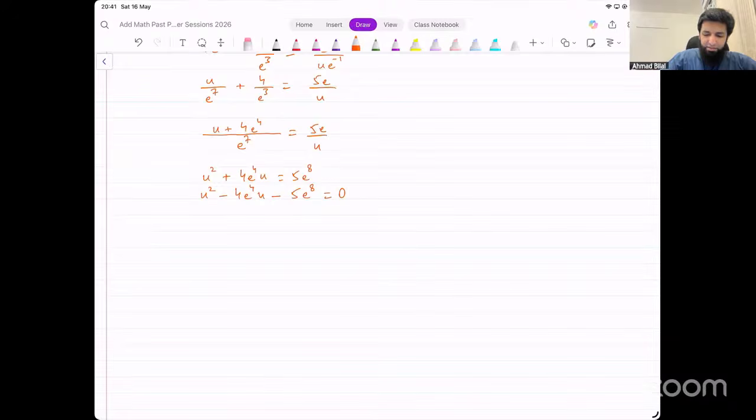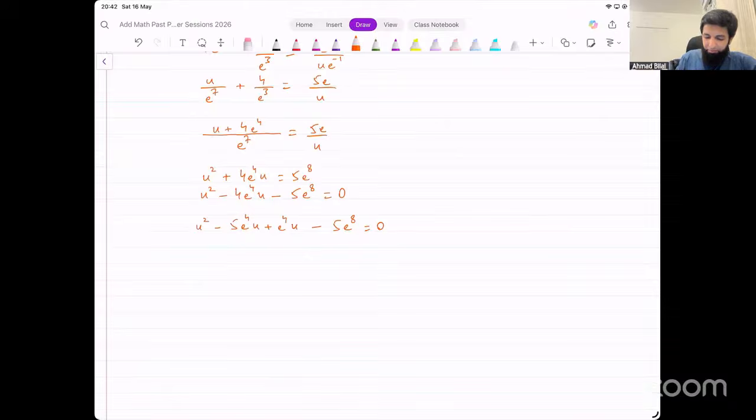But we can factorize this as well because this is minus 5. We can break it into minus 5 and 1. That minus 5 and plus 1. So the middle term can be broken like this. u squared minus 5e power 4 times u plus e power 4 times u minus 5e raised to power 8 equals 0. If you find that difficult to do, input values in the quadratic formula and then simplify. You can solve it like that as well.